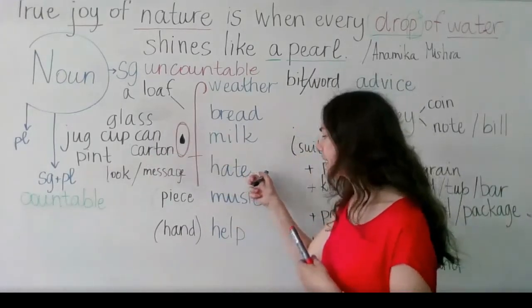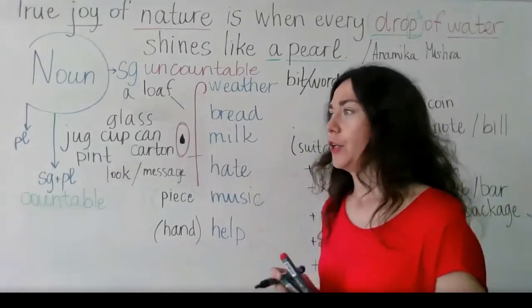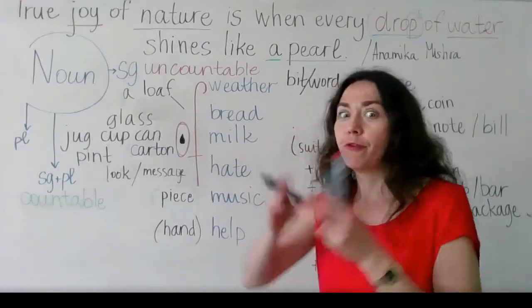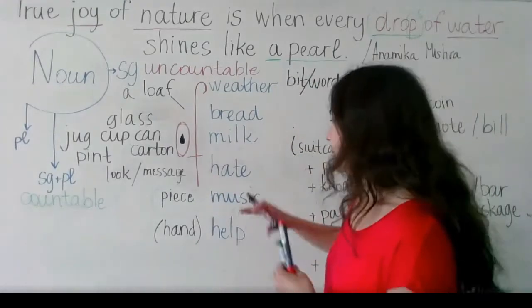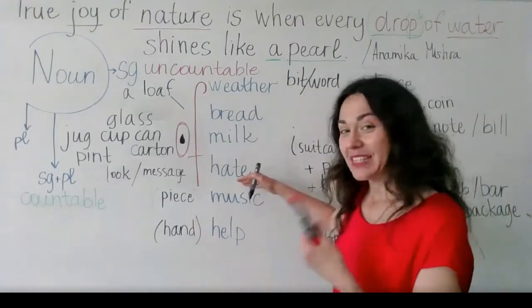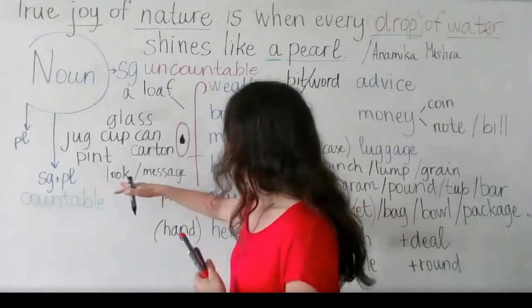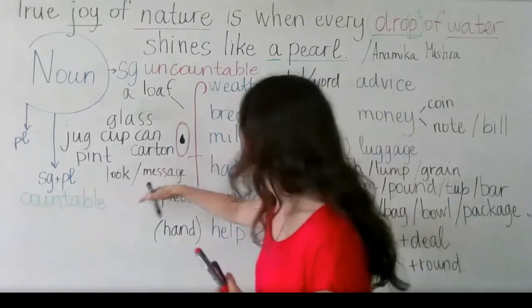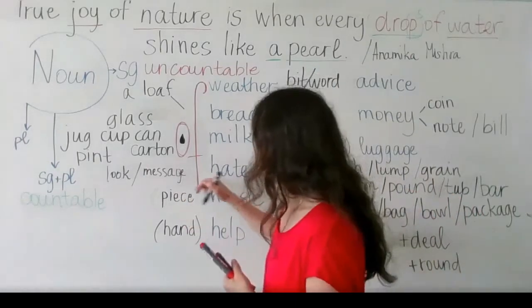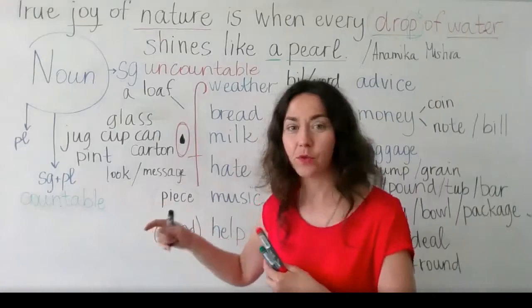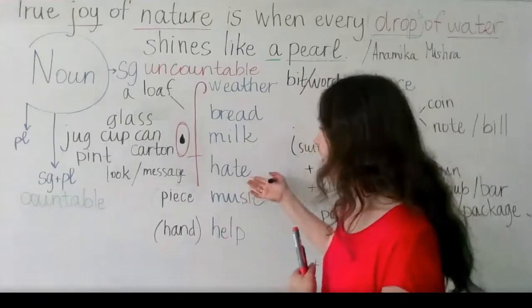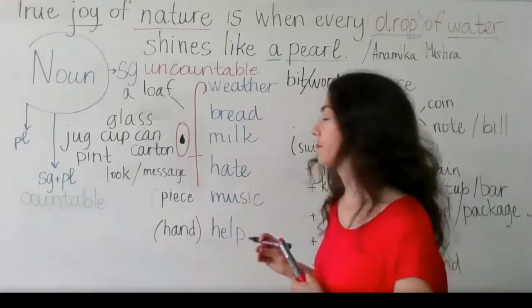Then we have hate. So these feelings, you use some other words to describe this. For example, I'm full of hate. So it means like you overflow with this feeling. So you can say that. Sometimes you can say look of hate, a message of hate. So you specify what is there, where you can find this hateful message, for example. Of course, you can say hateful, make an adjective as well. So you can describe this feeling in different ways when you speak.